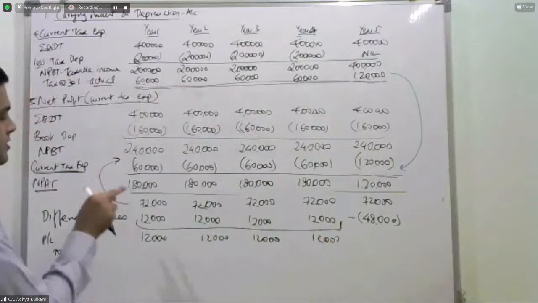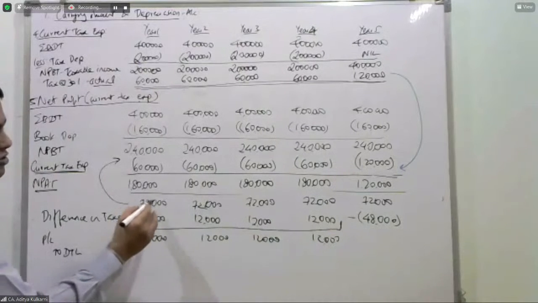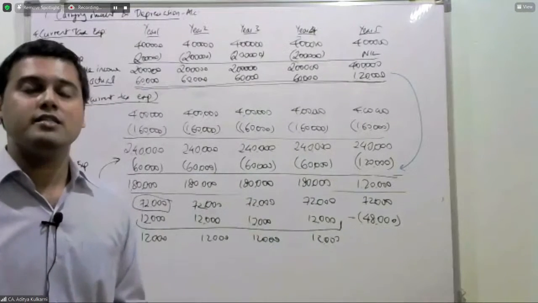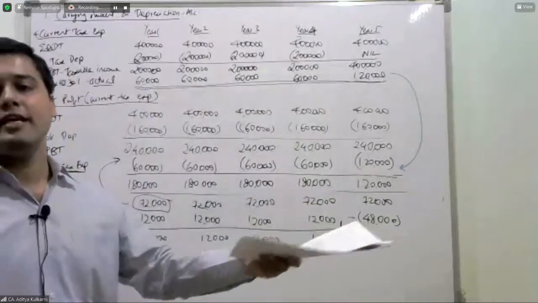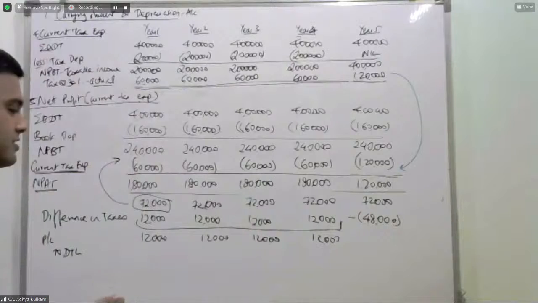Thereby what will happen? Current tax 60,000, deferred tax 12,000. You will ultimately show the expense of 72,000. Sir, at the end of year 4, what will happen? Year 5 will come. In year 5, your depreciation is met, and the reversal would take place.